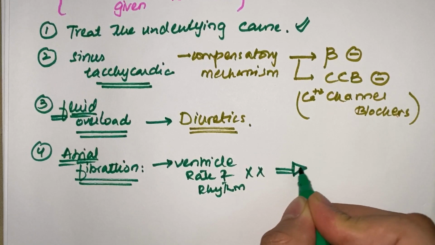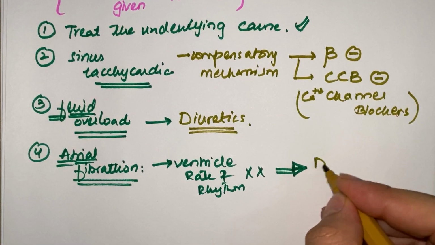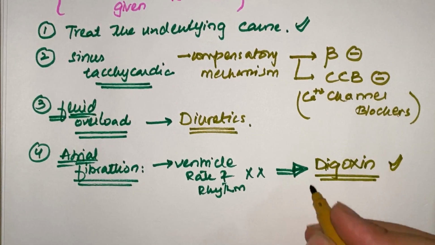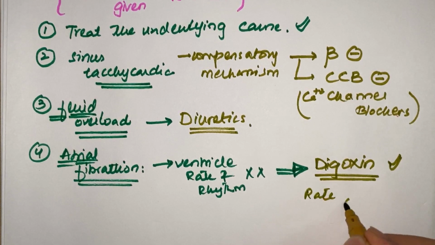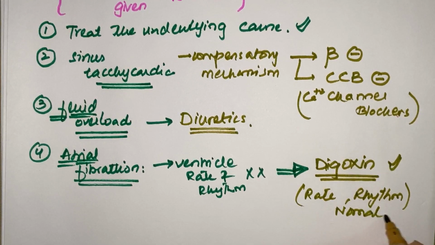To treat it, we'll give the second D. What is that? Digoxin is used in this case to maintain a normal rate and rhythm of the ventricle.